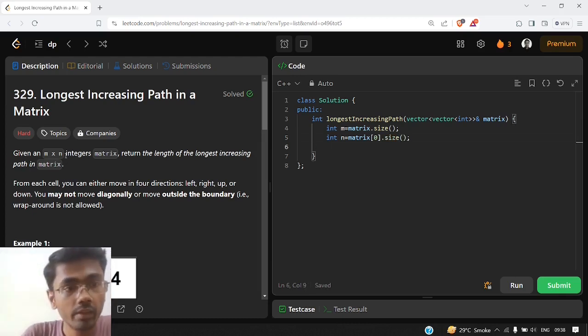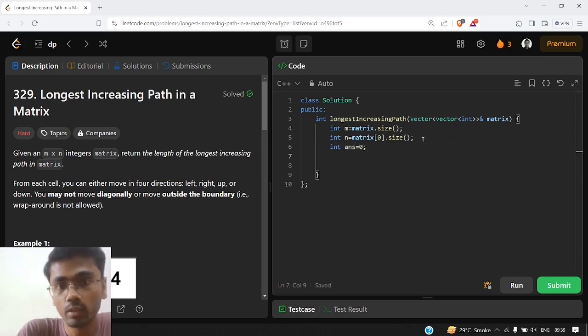So we are given that it is an m cross n matrix. So we have declared m and n as the size of the matrix, and we will create one answer variable which will store the longest increasing path. Now we need to initialize our DP table. So we know that it is a 2D DP. So we will create a 2D vector and let us name it DP.